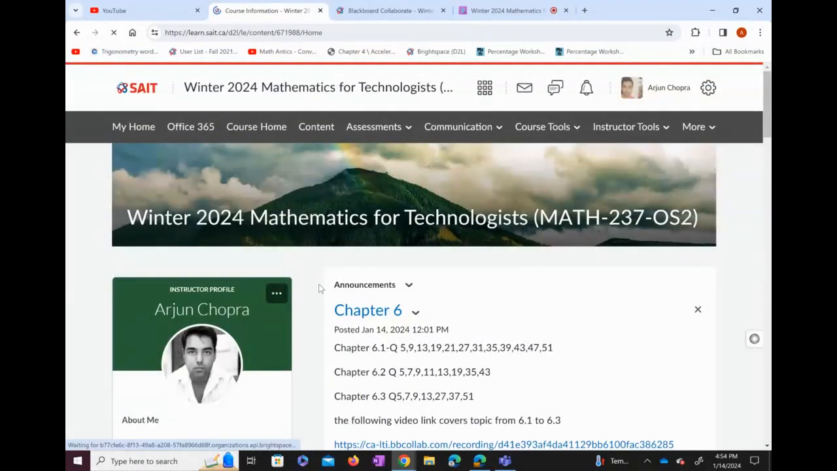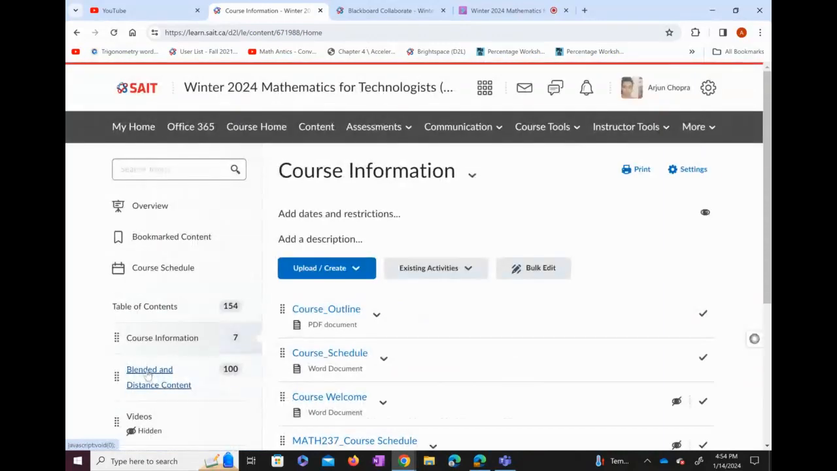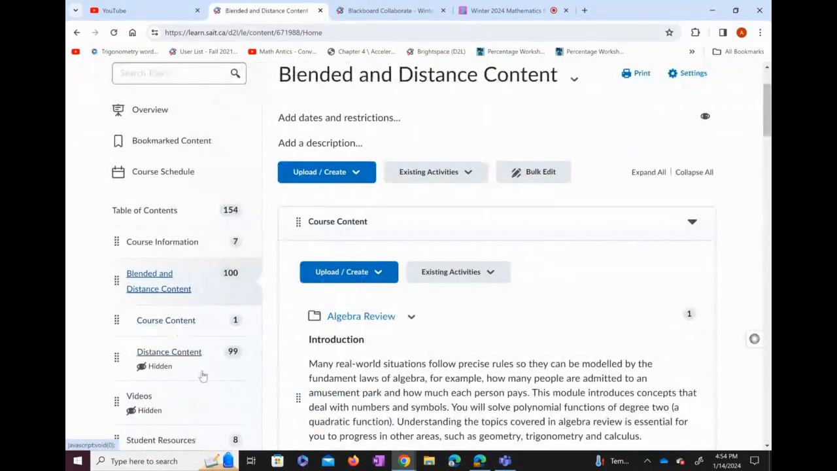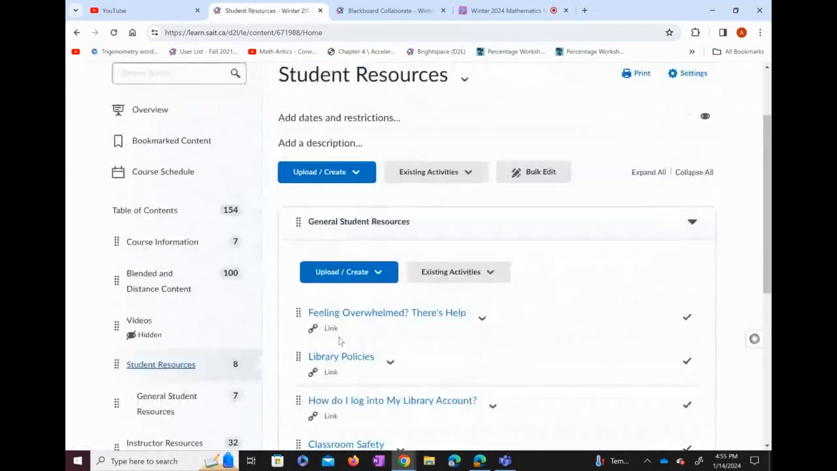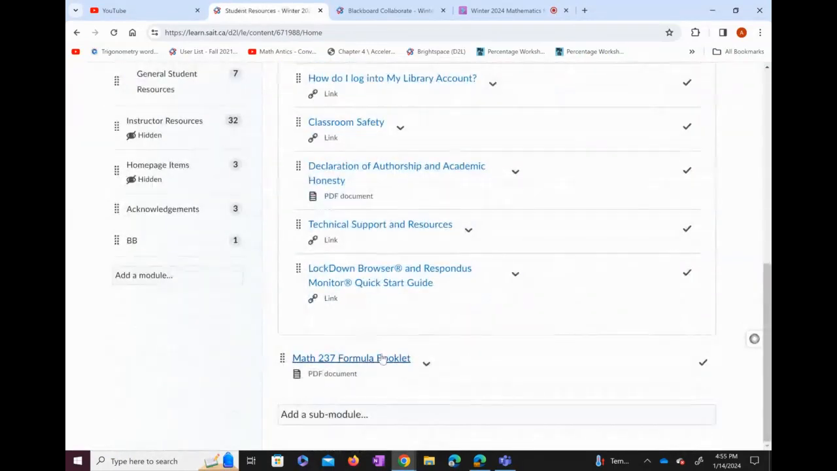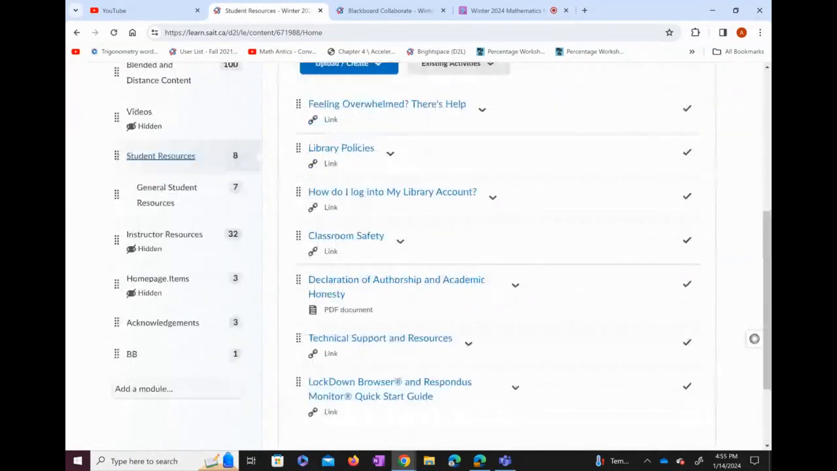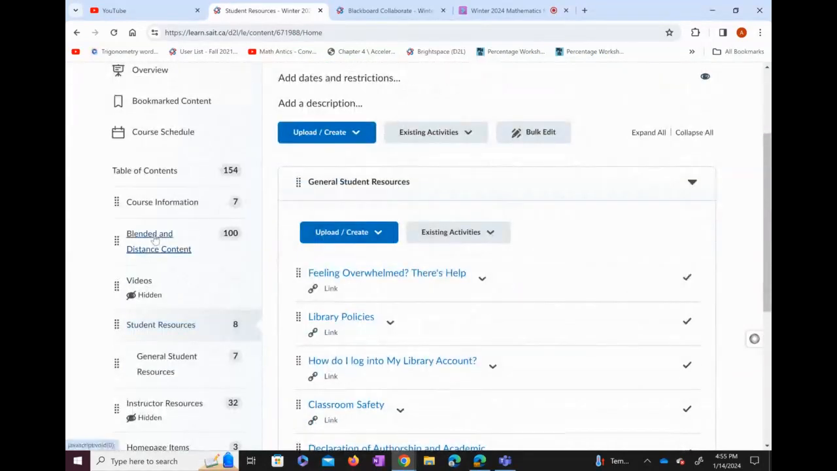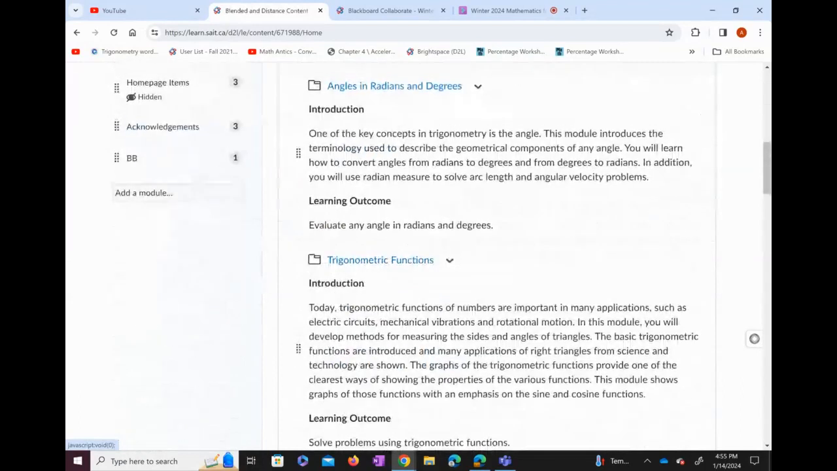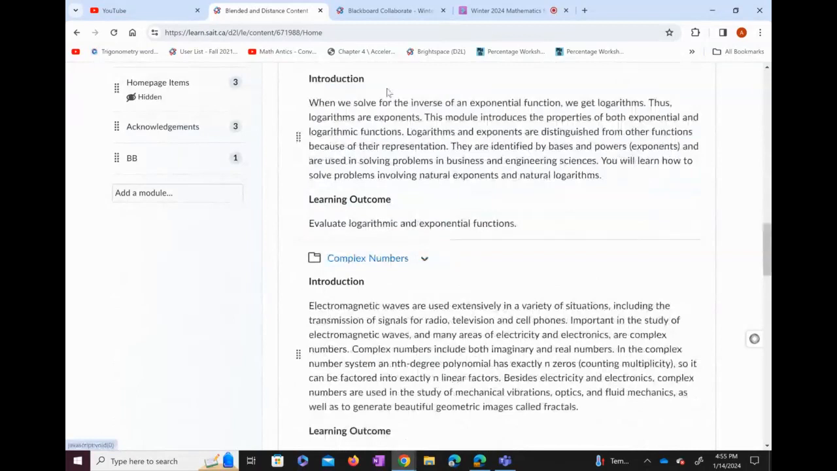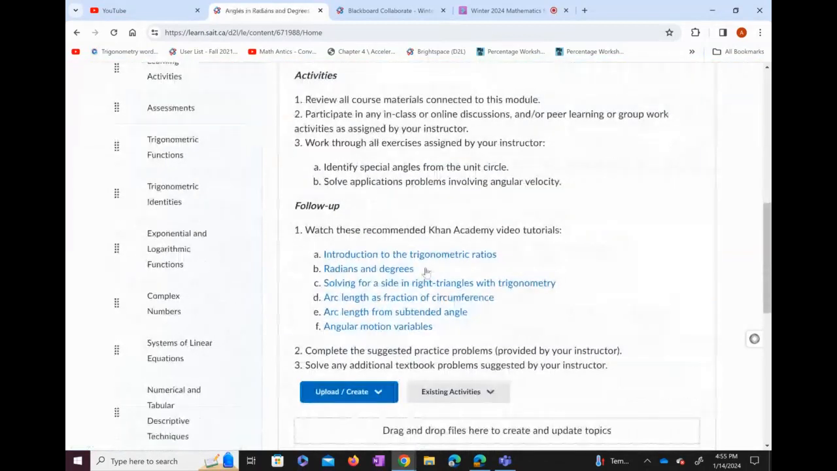Other than that, if I go back to the content and look into the blended and distance course down here, in this one, if I look at some student resources, you can have the formula booklet. So please make sure you download the formula booklet from here. And other than that, if I click onto the blendeds down here and click onto the angles in radians degrees, you will find some videos here also, from Khan Academy. Same way for other topics, you will find some videos. If you want to watch these videos, go ahead and watch them.